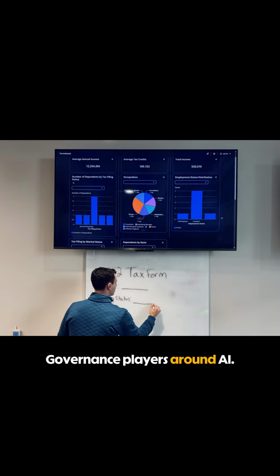Governance players around AI. Business and product owners define goals. Security and compliance set rules. Data owners decide which data can be used. Platform and operations teams run and monitor the services. Governance stems often ask who can configure an AI service, who can access which data, who approves high-risk changes, and who reviews logs and incidents.